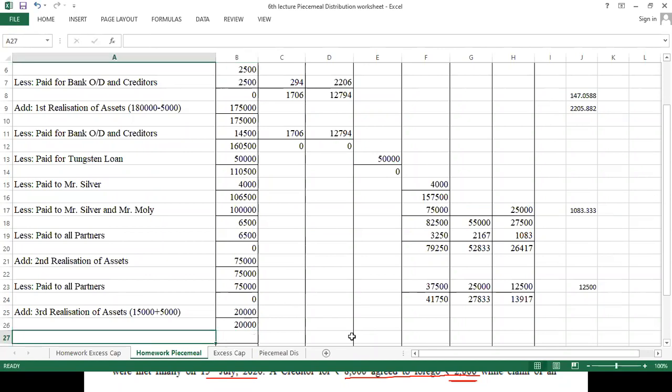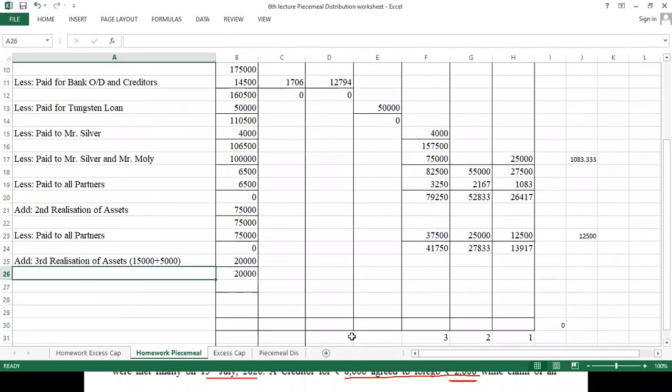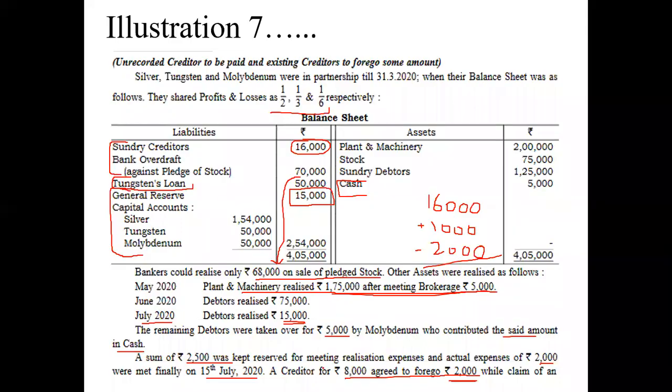Now this is the last realization of asset. After that we will not get anything. So let's do the adjustment of realization expenses. We made an excess provision of 2,500 and ultimately the actual was 2,000. So we made an excess provision of rupees 500.